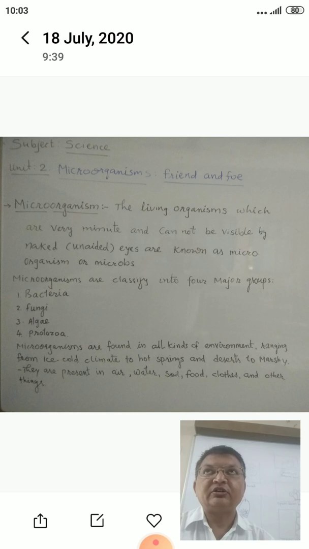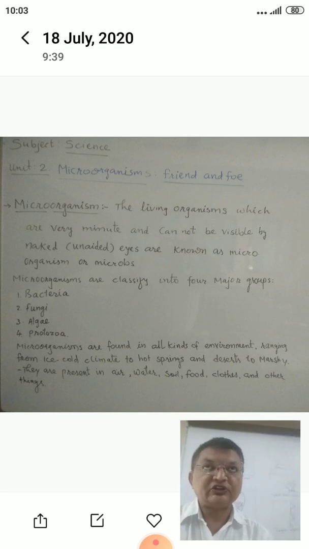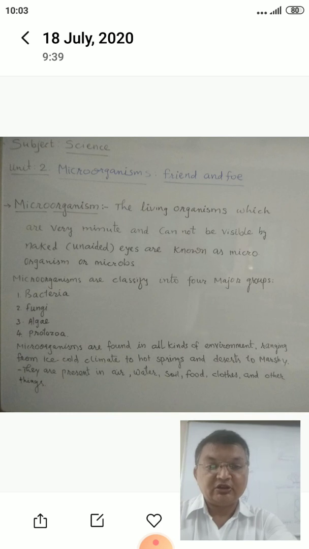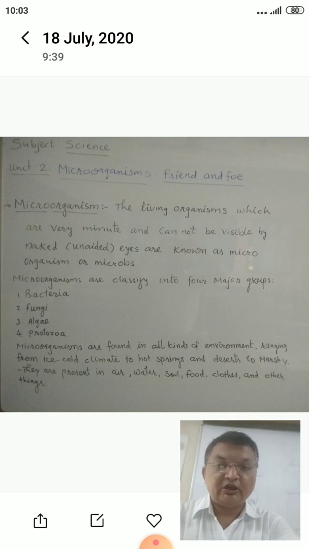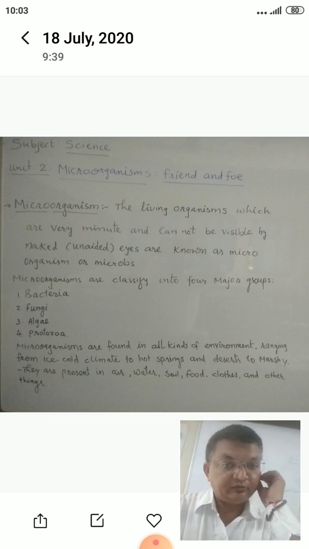But before that, keep in mind some microorganisms are made up of only one cell, and that is called unicellular, and some have more than one cell, and we call that multicellular. If an organism is made up of only one cell, it's called unicellular, and if an organism is made up of more than one cell, then it is called a multicellular organism.